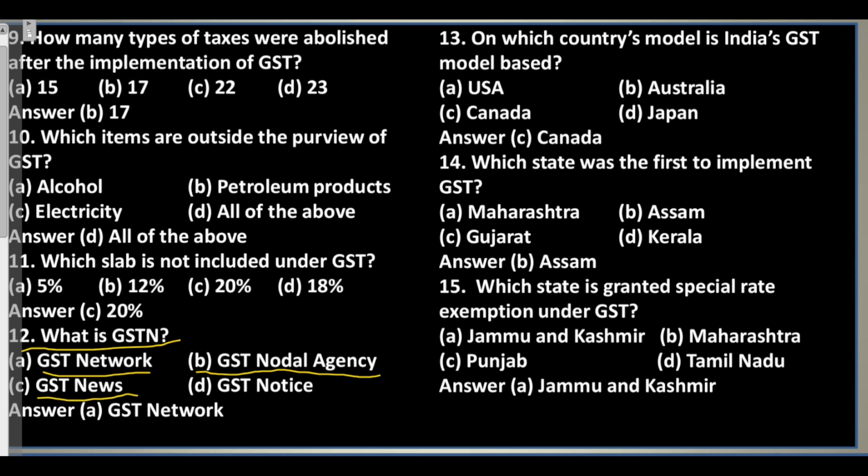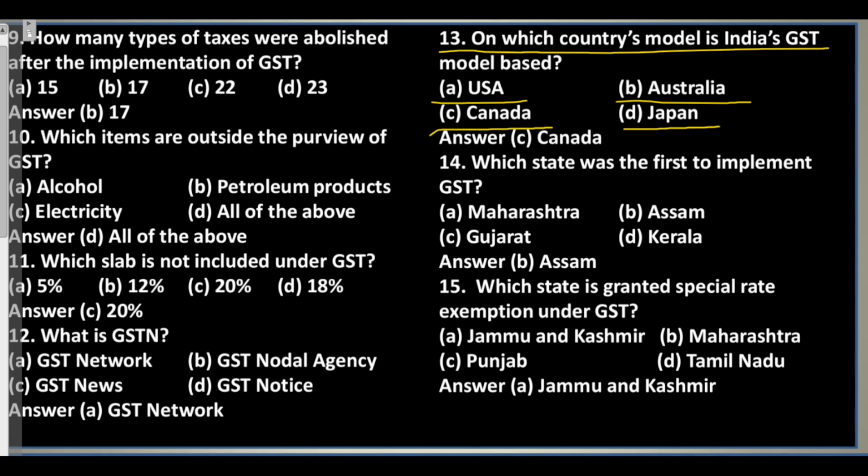C. GST News. D. GST Notice. Answer. A. GST Network. Question 13. On which country's model is India's GST model based? A. USA. B. Australia. C. Canada. D. Japan. Answer. C. Canada.